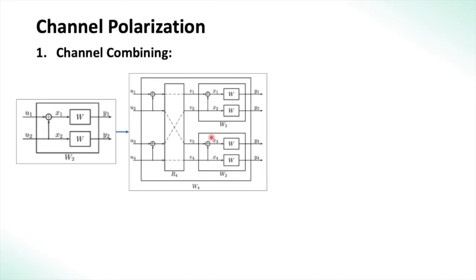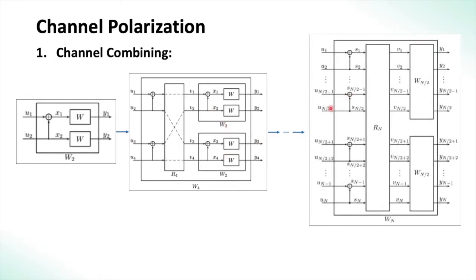W4 is a channel which takes 4 input bits and produces 4 output bits, but the manipulations here are that the neighboring bits are XORed, and then we perform a shuffle. So the XORed bits are grouped in one place, the even bits are grouped in one place, and then they are transmitted through W2. Now we can generalize this definition and see how Wn is defined.